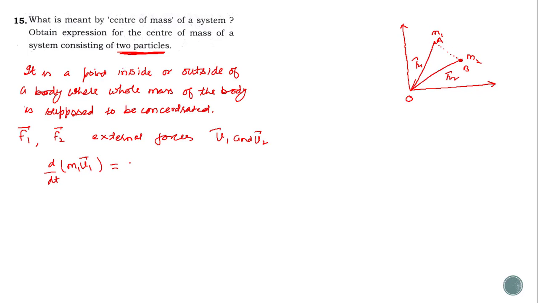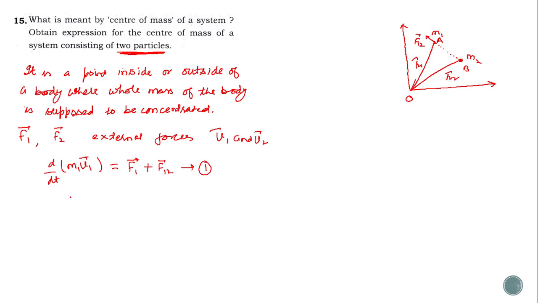These are the particles on which two types of forces are acting. One is the external force. Here the external force on the first particle is F1, and another is the internal force. Internal force is between the particles, that is, force exerted on the first particle by the second and force exerted on the second particle by the first. So if I write F12, it is the force acting on the first particle due to the second. So I can simply write like this. This is the force acting on the first particle due to the second. So this is equation number 1.